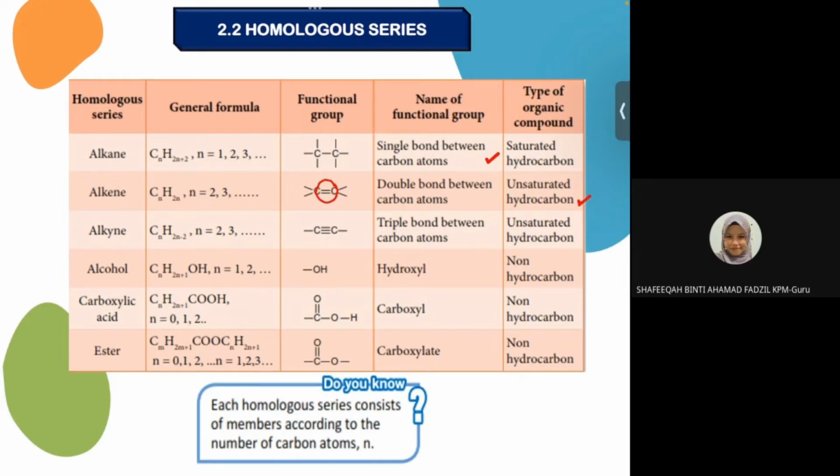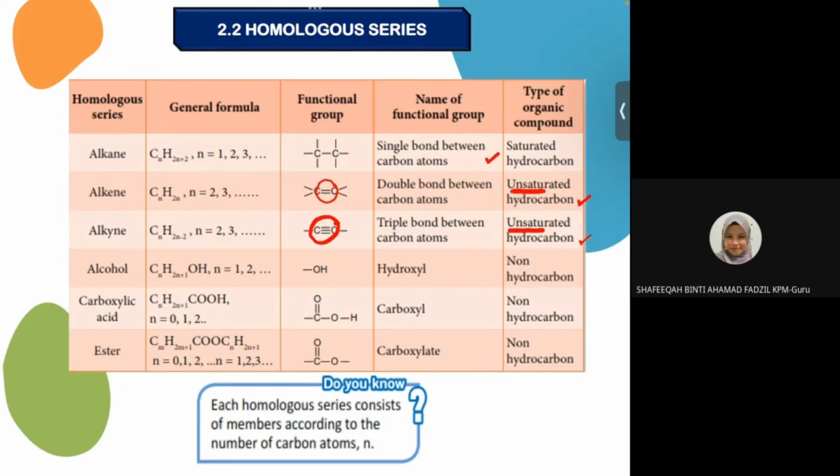Next kita ada alkyne. Alkyne is CnH2n minus 2 and also start with 2. And functional group is the triple bond. Name of the functional group is triple bond. So they are unsaturated hydrocarbon. So kalau ditanya what type of organic compound, saturated means single bond, unsaturated means double bond or triple bond. Kalau you tengok sini, unsatu. Maksudnya dia bukan satu lah. Dia bukan satu means dia ada dua lah, double bond or triple bond.